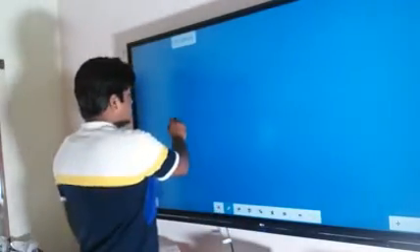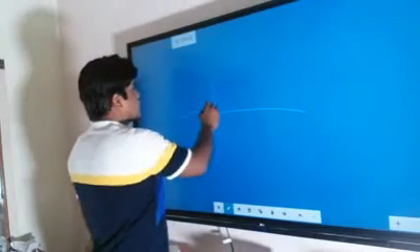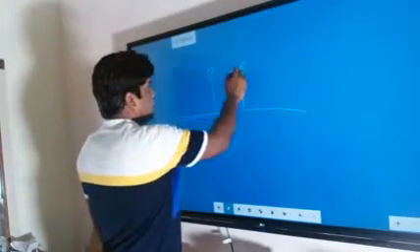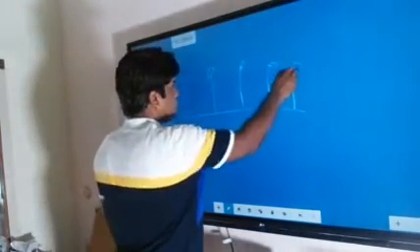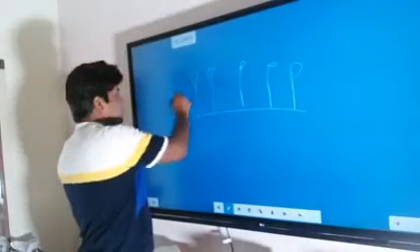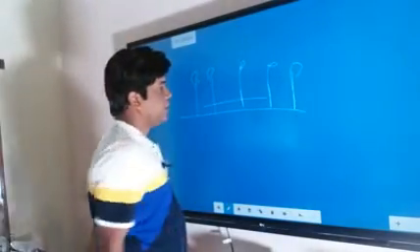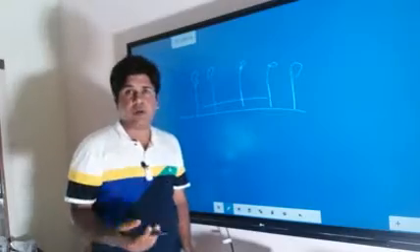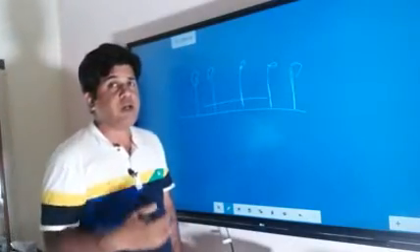But suppose this is a plant, and because of human influence, somebody cuts this tree, then this tree will be replaced by another community.